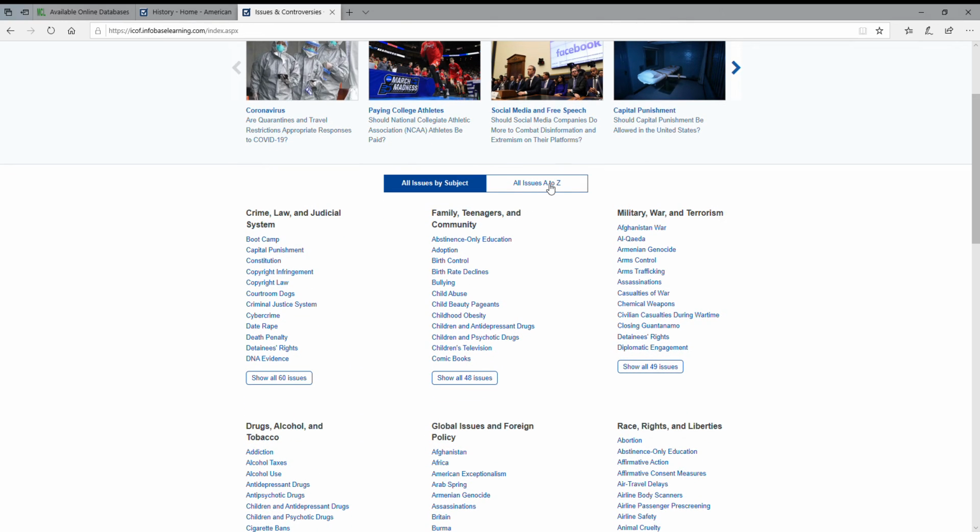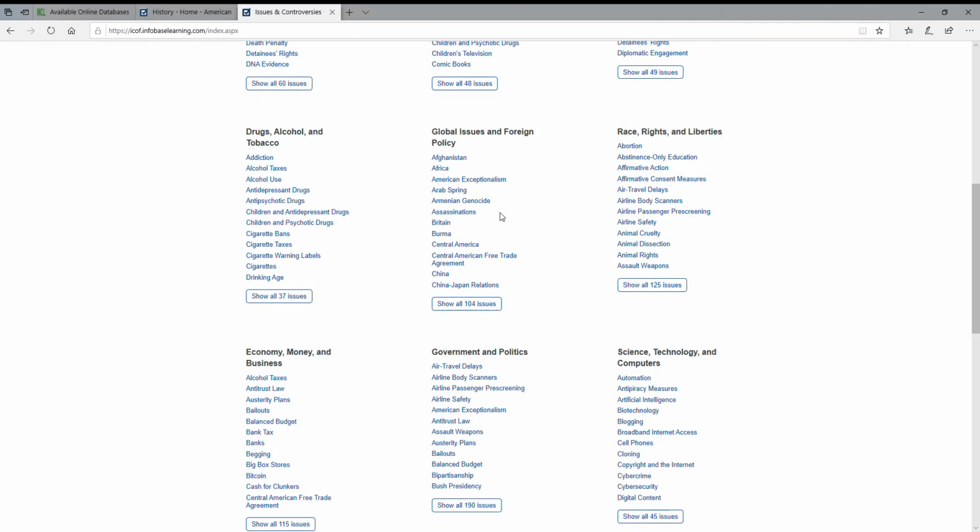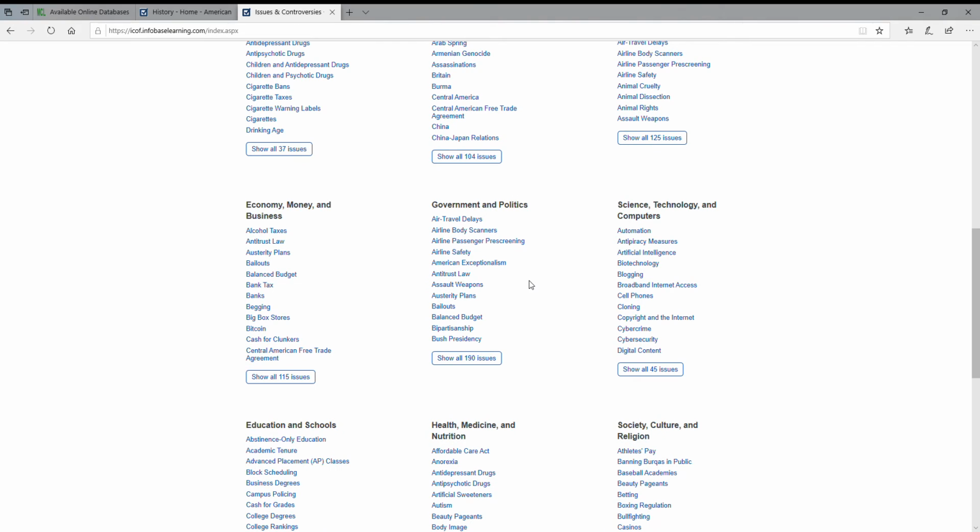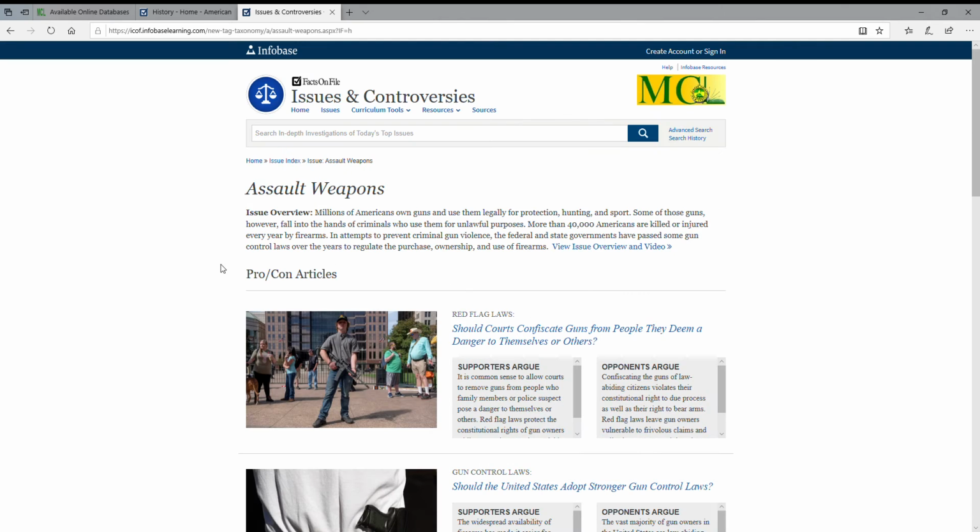And you can also look at all of the topic areas by looking at Issues A to Z. So instead of having to go through a subject list, you can go right to the issues and find something alphabetically. I'm going to just go here and grab assault weapons under government and politics so we can see what an overview or what an Issues and Controversies page looks like.